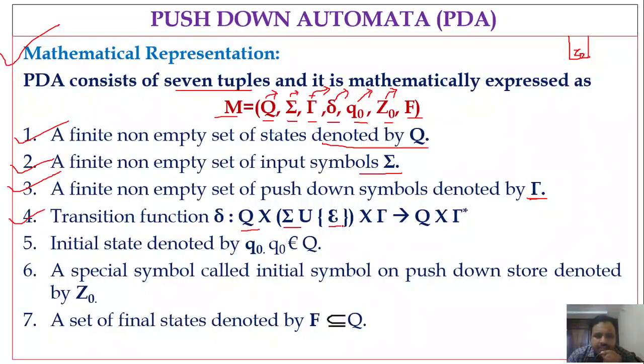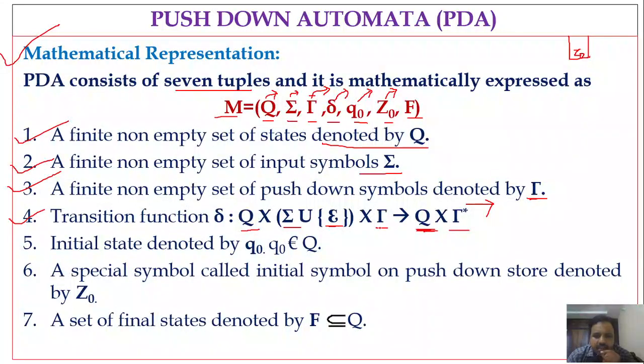It may also consider epsilon. So it maps the current state and current input symbol that belongs to the alphabet set sigma, or it could be epsilon, along with the stack symbol tau, to produce the next state, along with a string of symbols onto the stack.